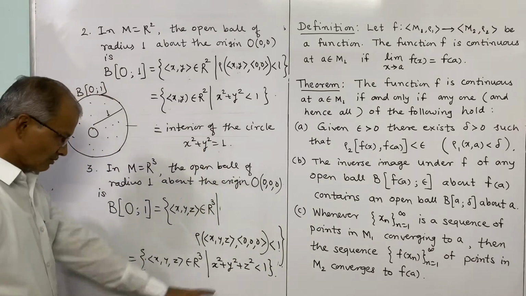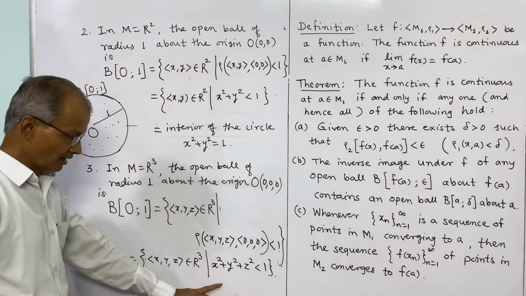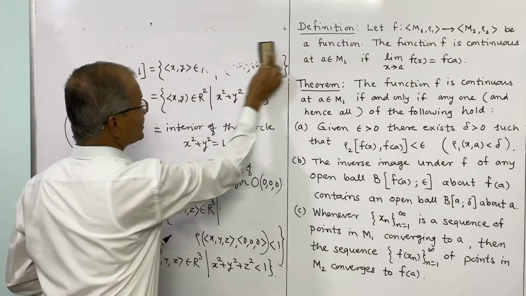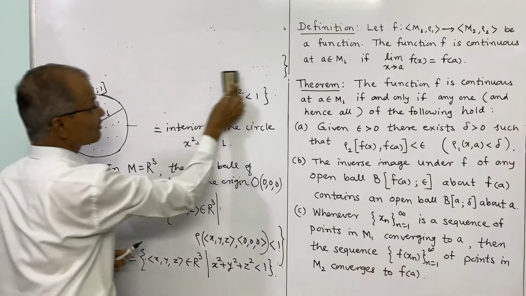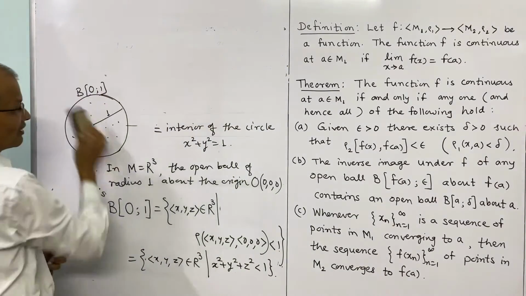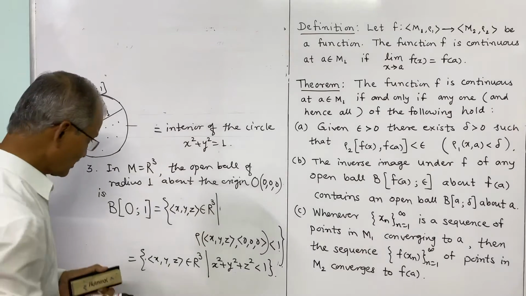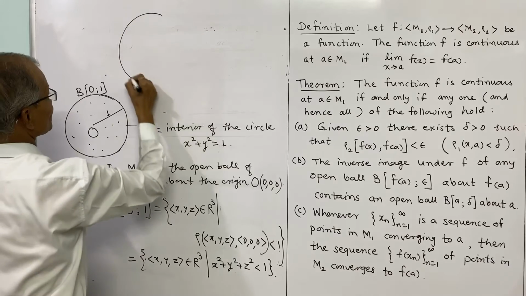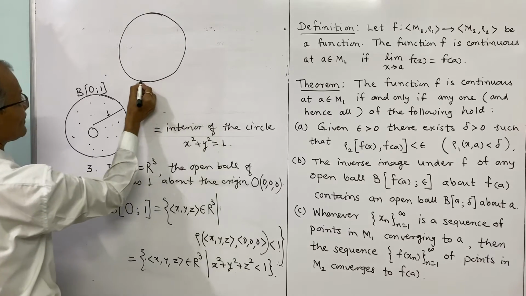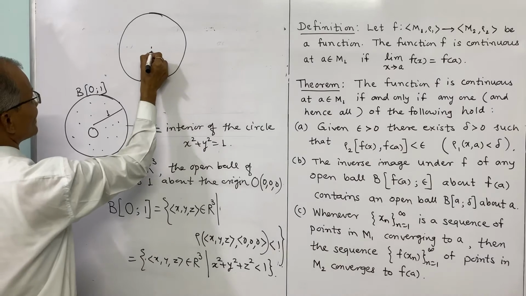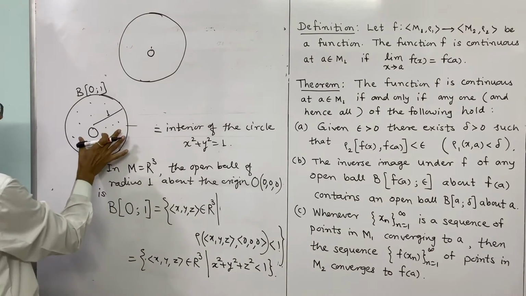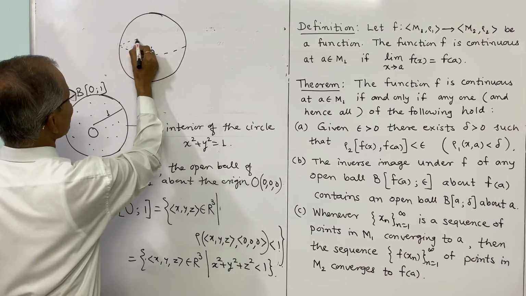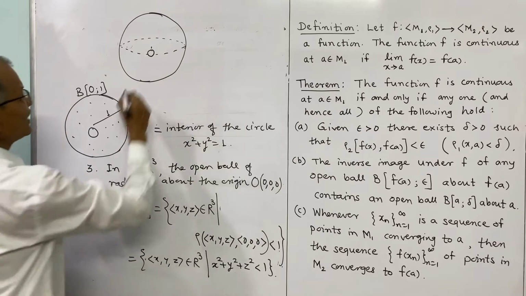And again we know what this represents. This means if you consider equal, then that will represent a sphere. The equation x square plus y square plus z square is equal to 1 is a sphere, and the earlier equation represents a circle. It is in 2 dimensions, and now this is 3 dimensions, so it will represent a sphere. And the center is again the origin. So to make it distinguished from earlier, we may show like this is the sphere, and the radius is 1.